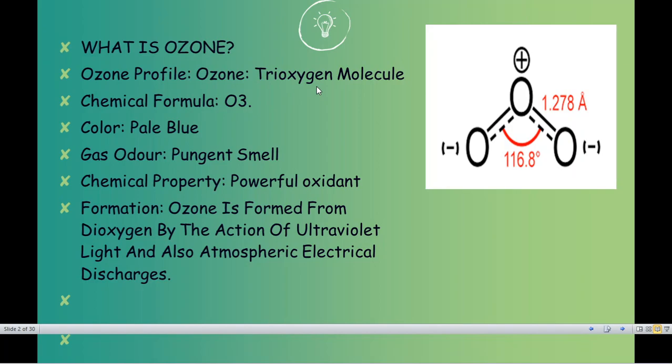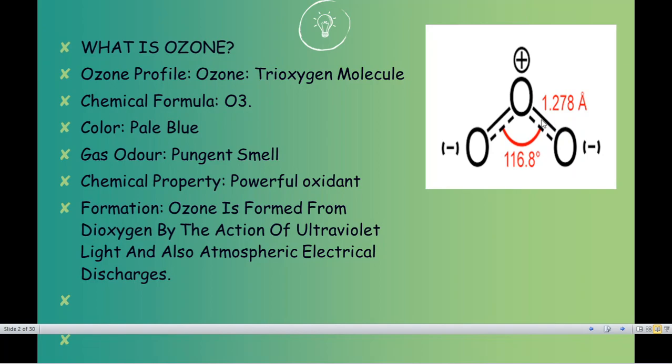Next, a simple one. What is the chemical formula? If it is trioxygen, the word itself describes that it is three oxygen atoms combined together to form a compound. So the chemical formula of ozone is triple O, that is O3. One O is combined to another O by a third oxygen atom, and they form a typical angle.